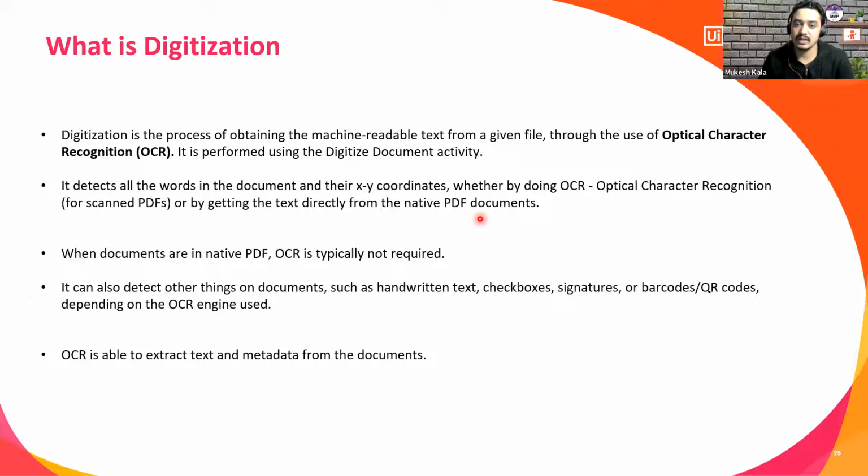Now, one thing which you guys need to remember, in the digitization of the documents, handwritten text, checkboxes, signatures, and barcodes are also extracted, depending on what kind of OCR engine you are using. And as an RPA developer, you have an option to use any OCR engine of your choice. Now, OCR is able to extract the text and metadata from all the documents.